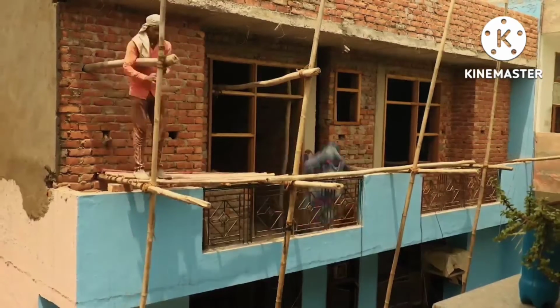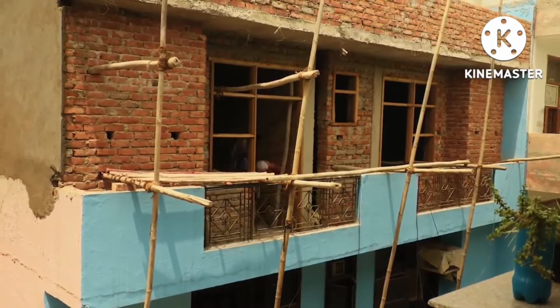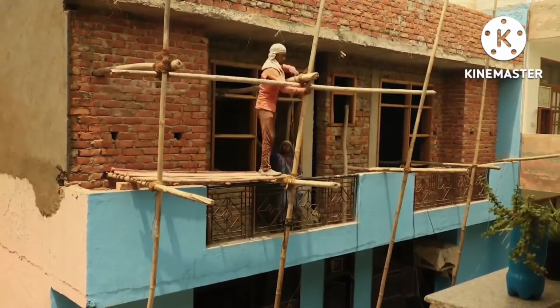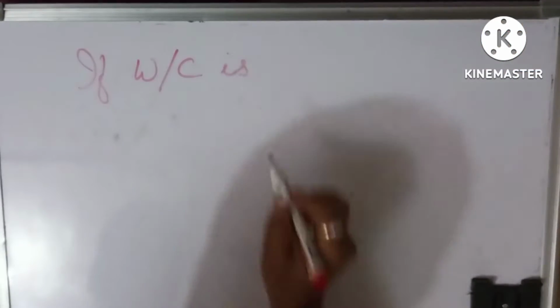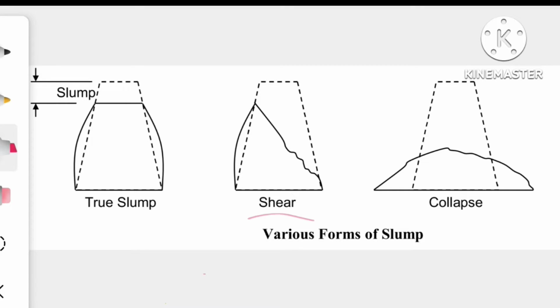Water cement ratio is one of the very important factors during the preparation of a concrete structure. The quality of cement alone can't always be blamed for a weak concrete structure, because if WC is higher, that is, the quantity of water is more, this can be understood by the slump test.